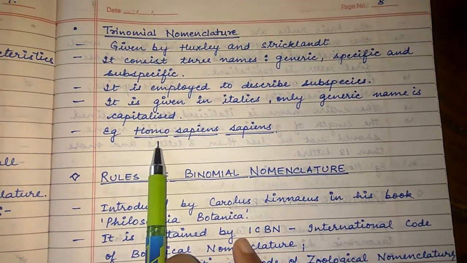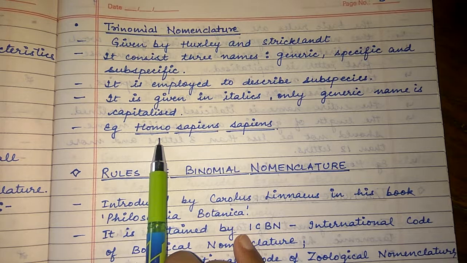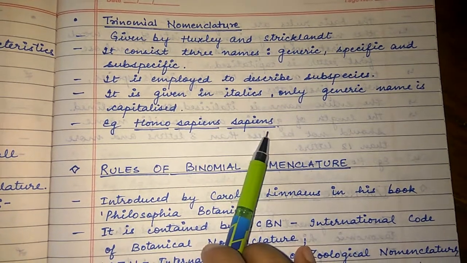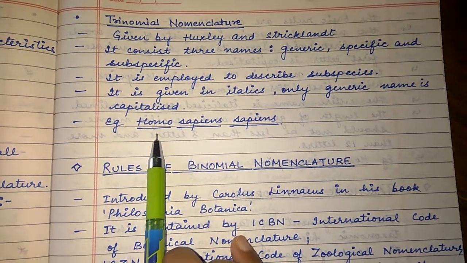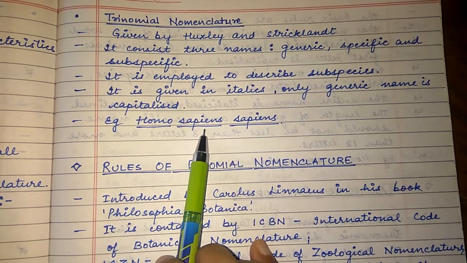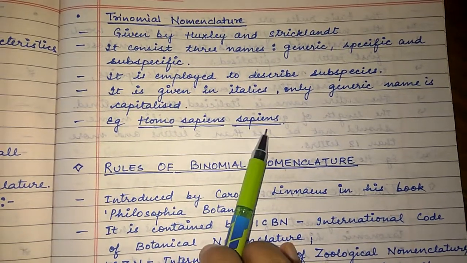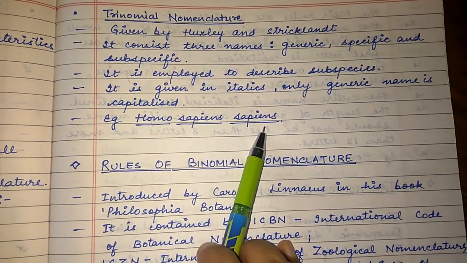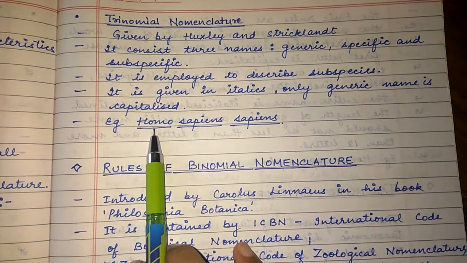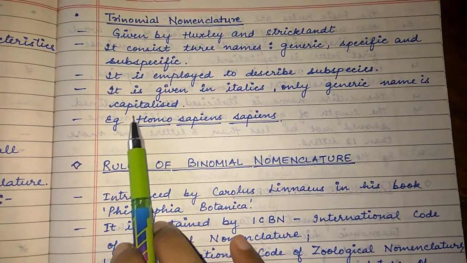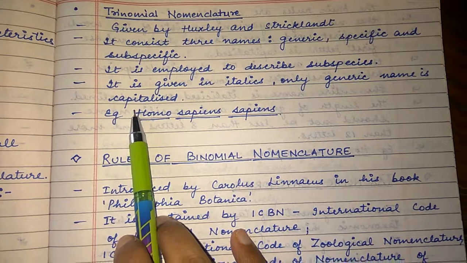Like the scientific name of human being is Homo sapiens sapiens. Here Homo is the generic name, the second sapiens is the specific name and the last sapiens is the subspecific name. Only the first letter of the generic name should be in capital.